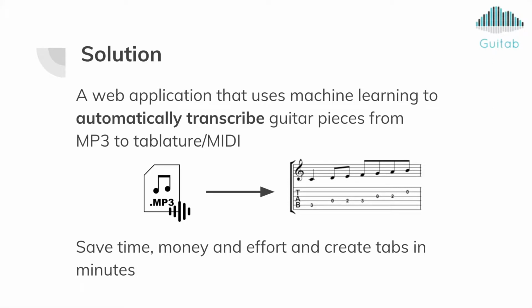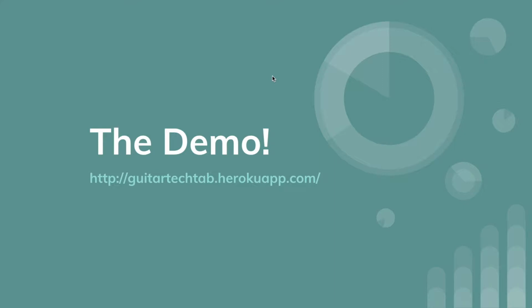Our solution was to come up with a web application that uses machine learning to automatically transcribe guitar pieces from MP3s to tabs or MIDI form. We chose tablature form because it's very easy for beginners to use it and learn from it, compared to sheet music. If you're just starting out with the guitar, normally using tabs is what you start off with, and you normally learn to use sheet music once you're a lot more advanced and have lots of experience. Therefore, you save time, money, and effort, and you can create tabs in minutes. And now let's see a demo of Guitab in action.